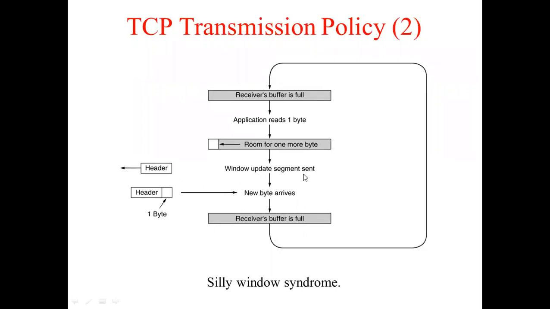Clark, a researcher, proposed a solution for the silly window syndrome: decide a window size which is big enough, a decent window size, maybe of 1 chunk or 2 chunks, so that every time 1 byte of data is processed, we don't keep on sending the window update. So this can be overcome with the help of Clark's solution.